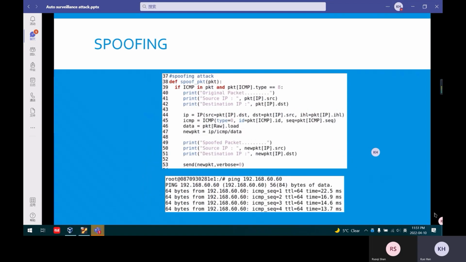The next function is the spoofing function, which causes the victim to ping a non-existing IP address and makes the victim think that the address exists. This is the code. Here you can see in our network this IP address doesn't exist, but if we ping this address you will see some data from the fake address. So this function deceives the victim machine.